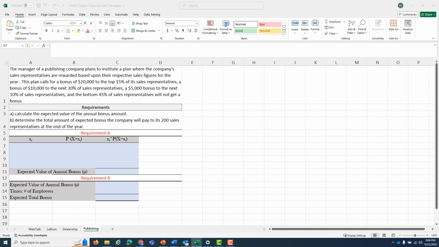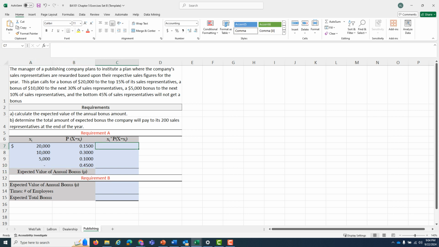The total amount of this is going to be exactly what we're going to have to pay. So let's figure out what our expected value for any one employee is going to be. And our outcomes, as we have above, is that some people are going to get a $20,000 bonus. Some people are going to get a $10,000 bonus. Some people are going to get a $5,000 bonus. And 45% of our sales staff isn't going to get a bonus at all. And let's fill in those percentages to get that bonus each time. So 15%, 30%, 10%, and 45%.